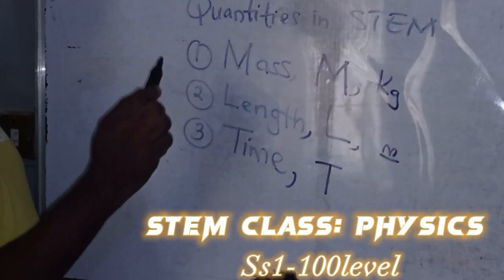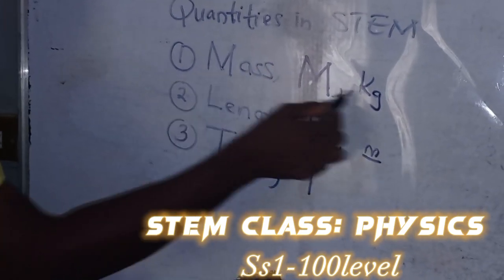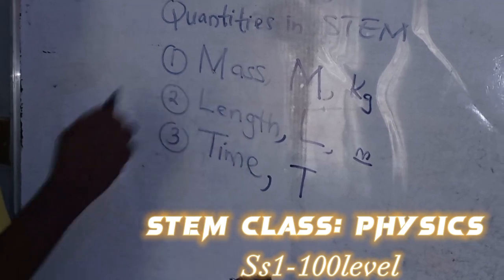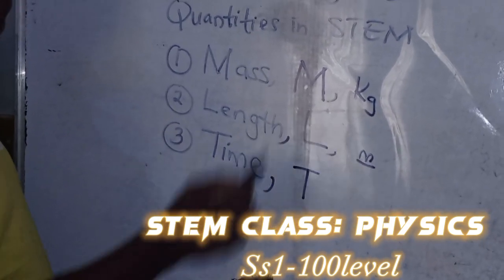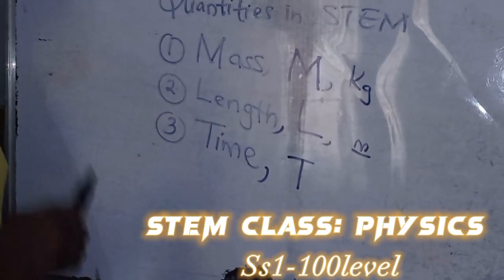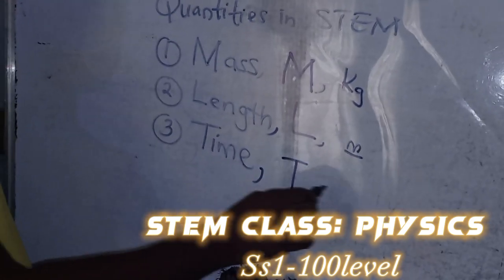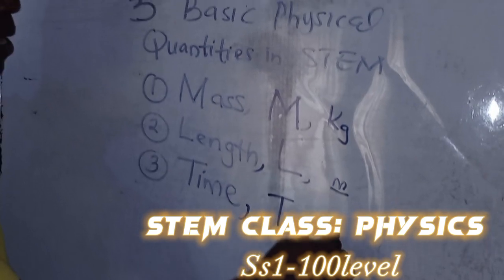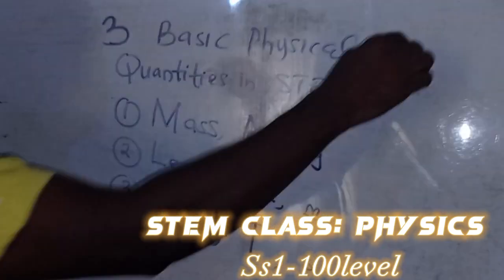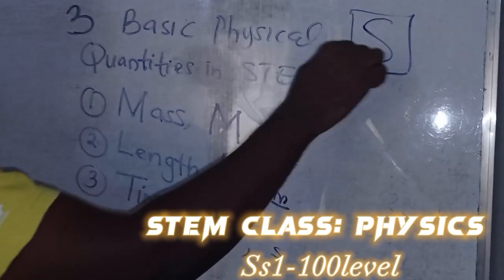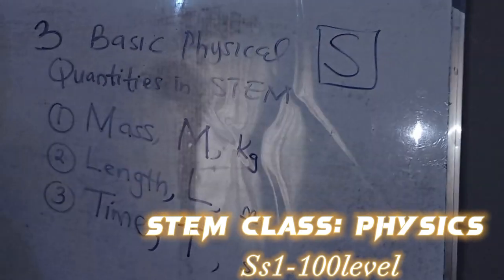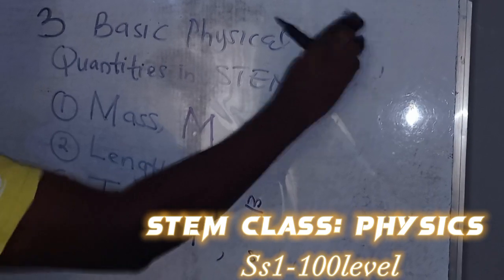The unit in abbreviated form for mass is kilogram. The unit in abbreviated form for length is meter, small letter m. And the unit for time is small letter s. In science, capital letter X means distance. You come across that under equations of motion, but we are not there for today.